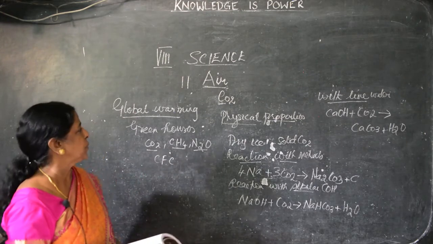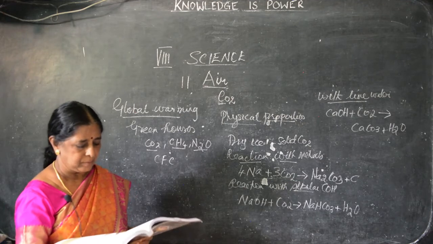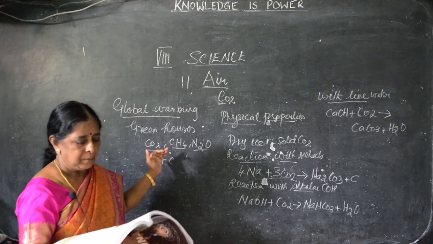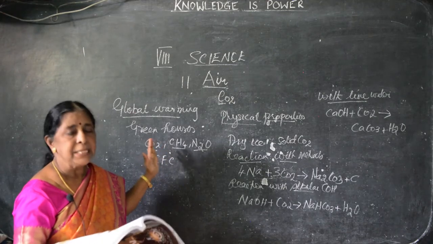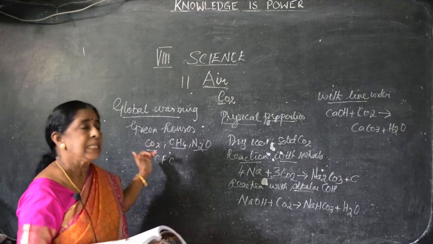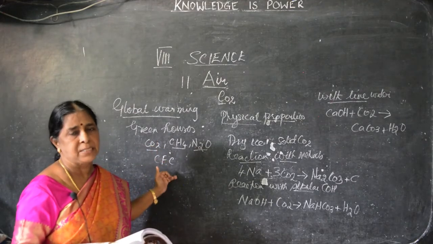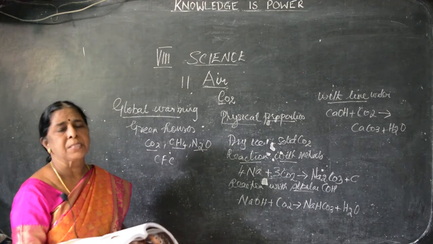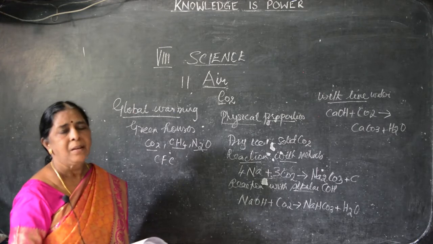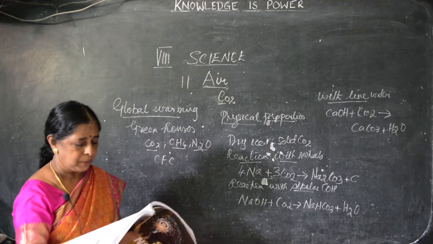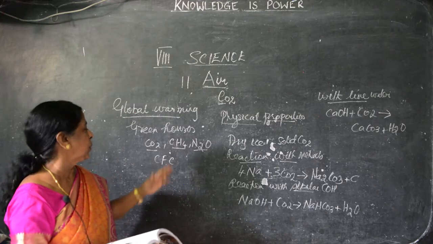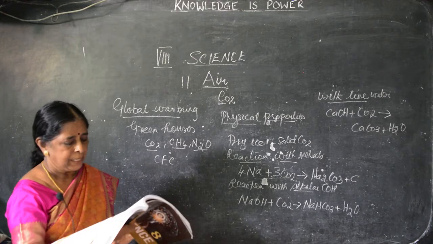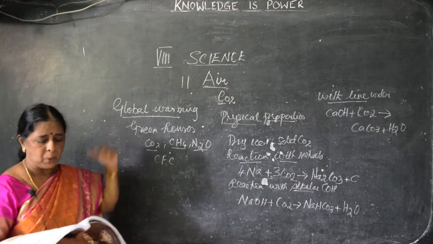And the preventive measures. What are the preventive measures we have to take? That is, how to avoid this global warming. We have to reduce the use of fossil fuels. Instead of using carbon fuels, we can use hydrogen as a fuel. We have to look for other natural fuels. Controlling deforestation. That is, we should not cut down the trees on and off. Restricting CFCs, that is chlorofluorocarbons. The use of chlorofluorocarbons should be minimized. And planting more trees to absorb the carbon dioxide.